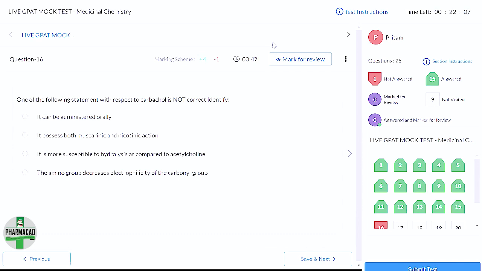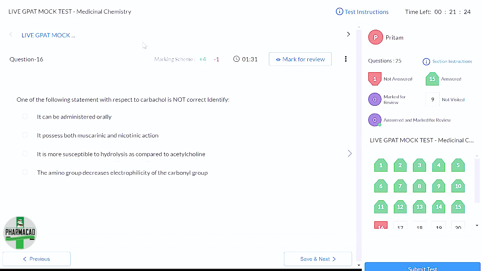Sympathomimetics. Sympathomimetic, yes. So it is actually an acetylcholine agonist. Now, if you have read the SAR of acetylcholine, carbachol is there for a longer time in the blood compared to acetylcholine. Why? Because its metabolism by acetylcholine esterase is less compared to acetylcholine. Its metabolism is less. The esterase enzyme will break down less carbachol compared to acetylcholine.